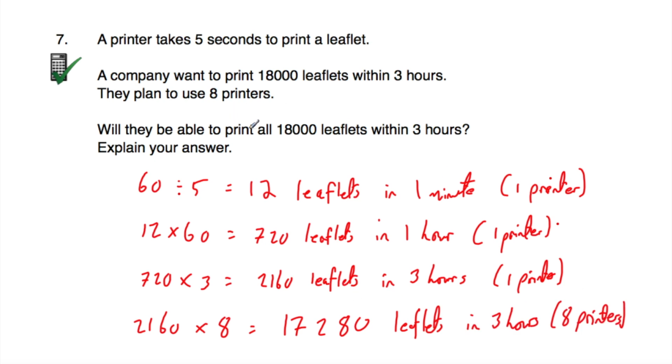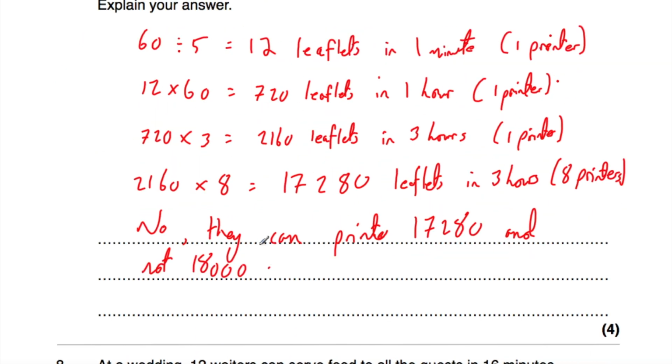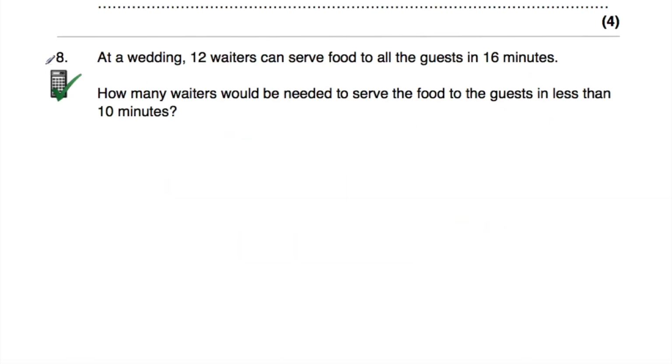Now the question said, will they be able to print 18,000 leaflets within 3 hours? The answer would be no, they can only print 17,280. So let's explain that. I've just explained that no, they can print 17,280 leaflets and not 18,000. Okay, let's look at our next question, question number 8.